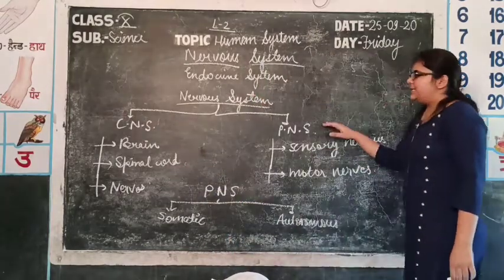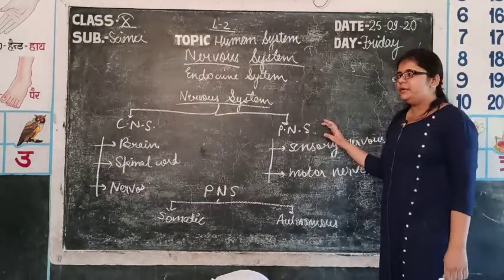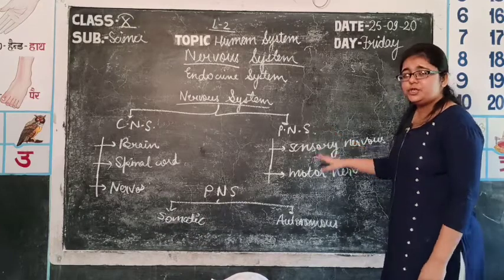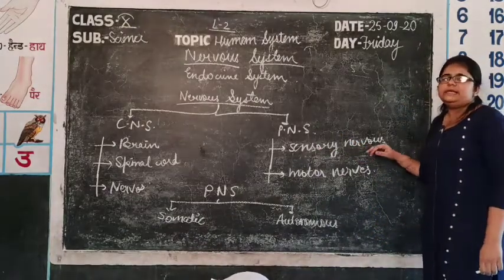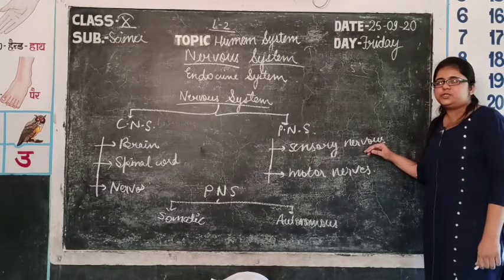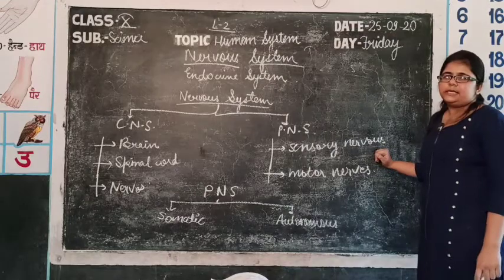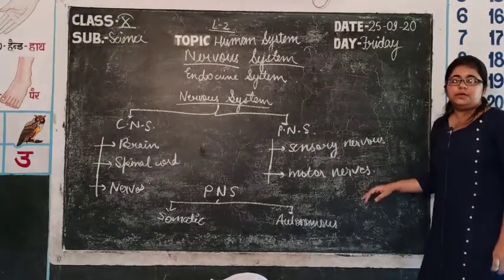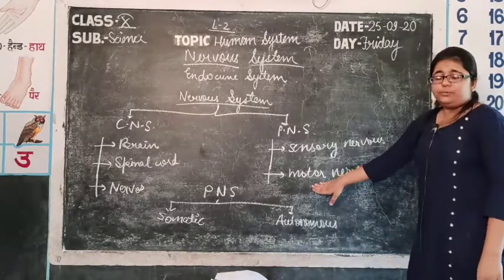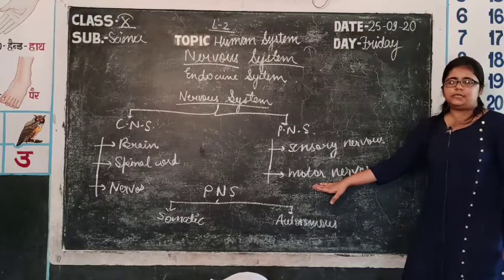Then the second part is the PNS, the peripheral nervous system, in which two types of nerves are present. First of all, sensory nerves, which are distributed all over the body and sense the external stimuli. Then come the motor nerves, through which the brain sends signals to act according to the external stimuli.